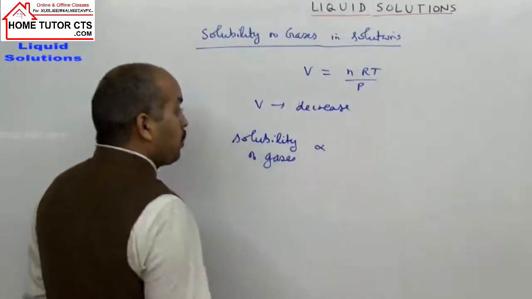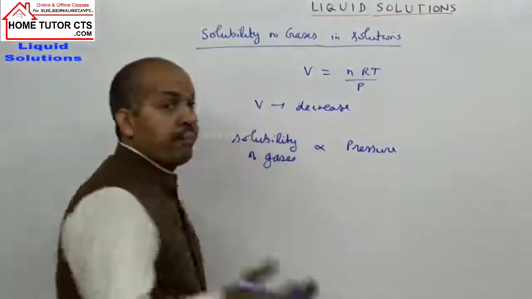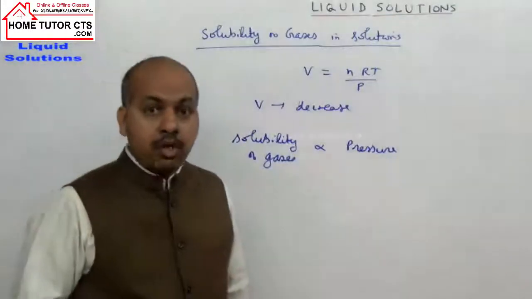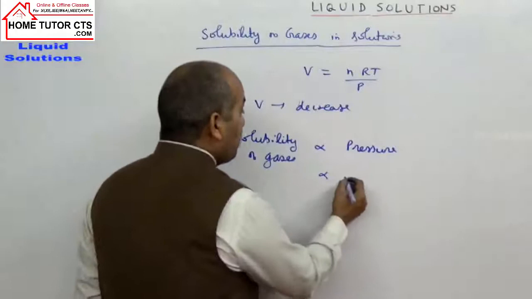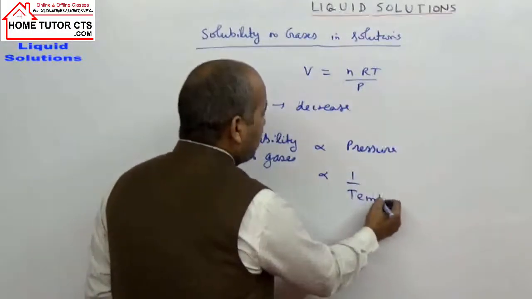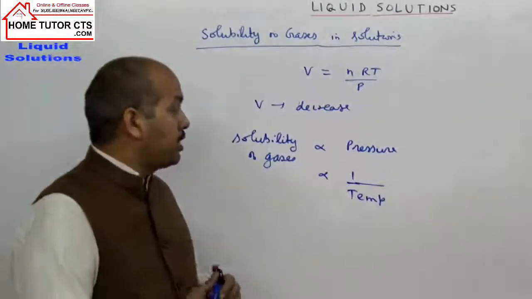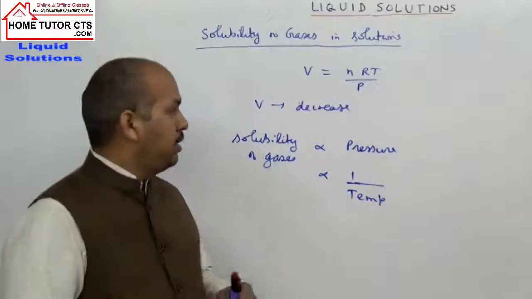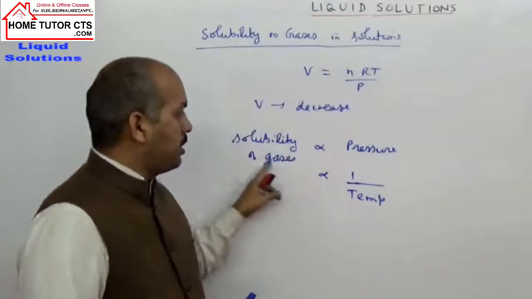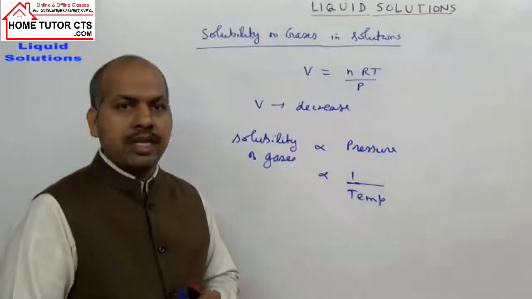is directly proportional to pressure. When pressure increases, the volume of the gas decreases, and it is inversely proportional to temperature. In these two conditions, the solubility of gas is directly proportional to pressure and inversely proportional to temperature. This is the relation of the solubility of gases with pressure and temperature.